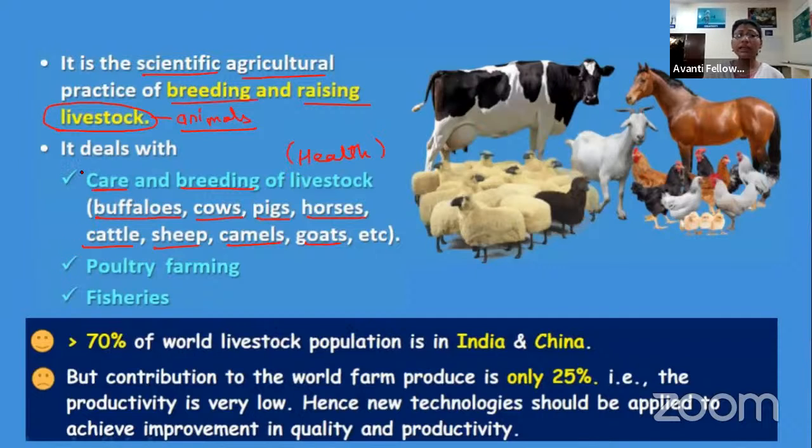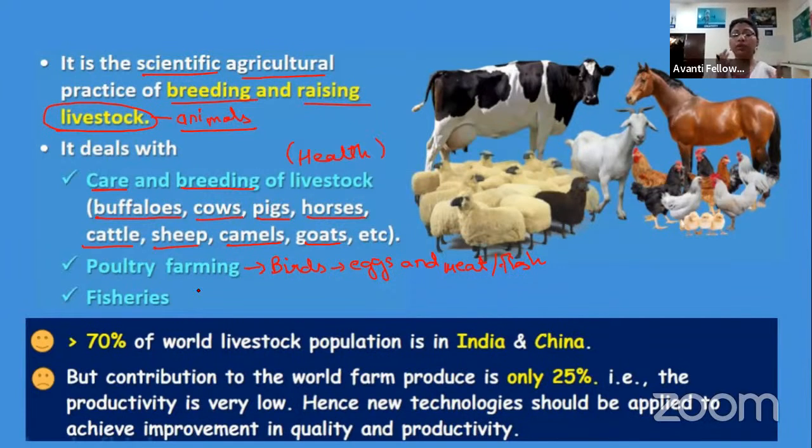Then there is poultry farming, which is related to birds. When we are doing poultry farming, we are rearing and breeding the birds for eggs and, what else do we use them for? Anyone wants to tell? Eggs and meat, or we can say the flesh. Okay. And the third is fishery.